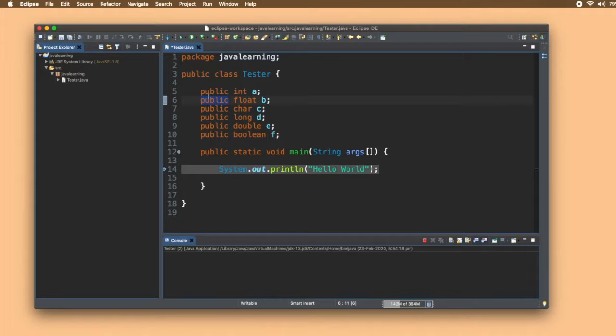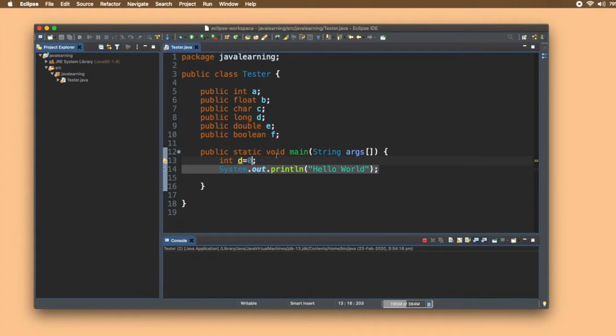Firstly, the access specifier. Now these access specifiers become important if you declare them inside a class, that is, if they are object related. If you declare all these variables inside this main method, then you need not give the access specifier because the variables are local. For example, if I write int d here equals 0. Now see, this d will be available only inside this main method and not accessible elsewhere. I need to initialize these variables here because local variables need to be initialized.